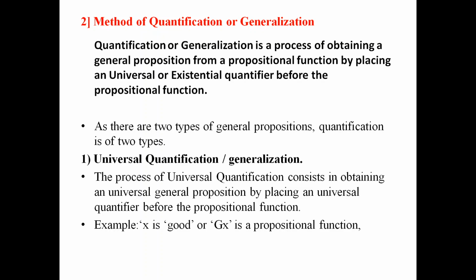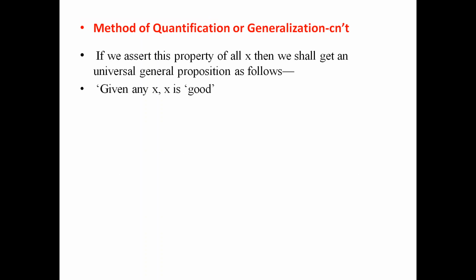If we assert this property of all x, then we shall get a universal general proposition, that is, given any x, x is good. Symbolic form will be universal quantifier, capital G, small x.